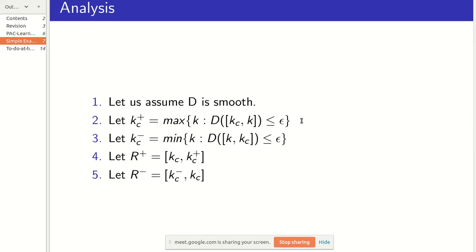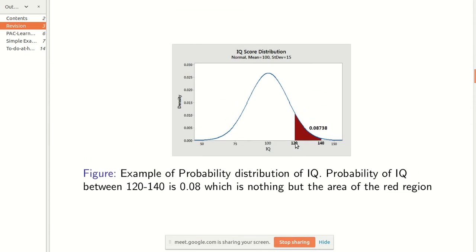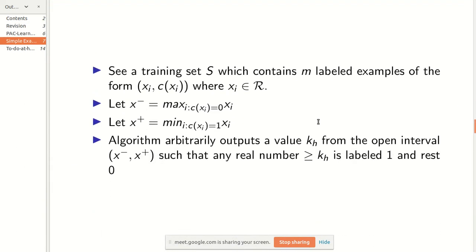If someone doesn't know, it means that the probability of, say, IQ equal to 120 should be zero. So the probability of an exact value is zero, but the probability within a range is some value, like area under the curve. The area under the curve at this point is negligible, so theoretically it's zero. That's what I mean by smooth.